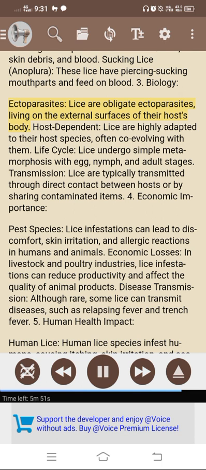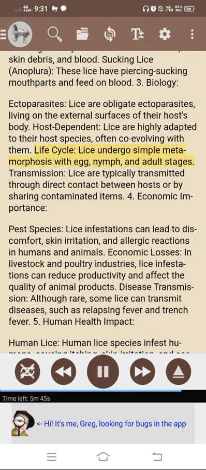Ectoparasites. Lice are obligate ectoparasites, living on the external surfaces of their host body. Host-dependent. Lice are highly adapted to their host species, often co-evolving with them. Life cycle. Lice undergo simple metamorphosis with egg, nymph, and adult stages. Transmission. Lice are typically transmitted through direct contact between hosts or by sharing contaminated items.